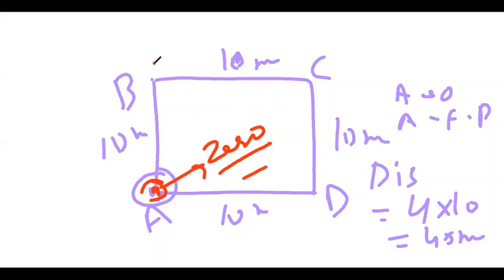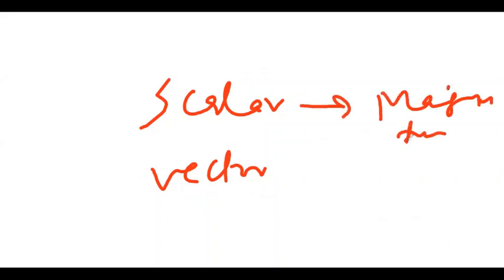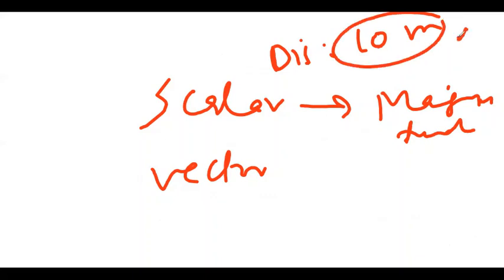Yes, beta. Scalar and vector. Scalar quantity is a quantity which has only magnitude. Magnitude means, suppose you have distance, I will write 10 meters. I'm not writing its direction.